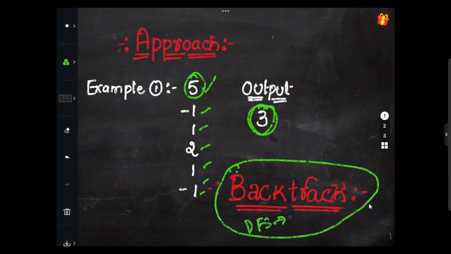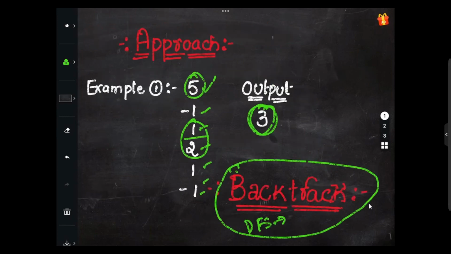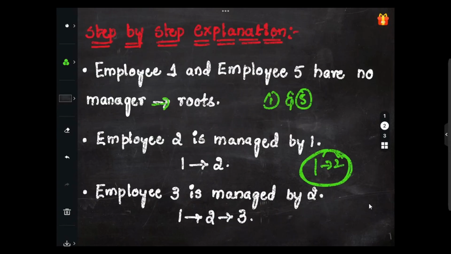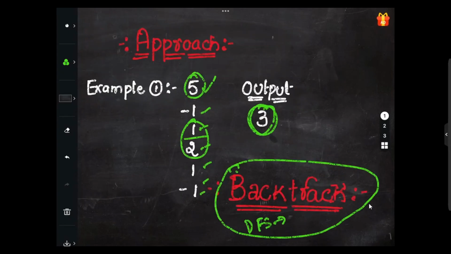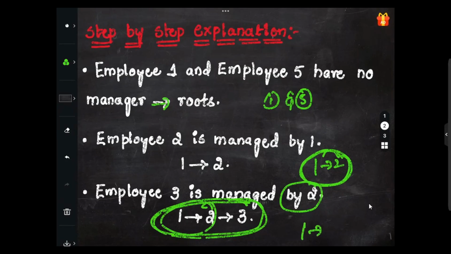Employee 2 is managed by 1. See here, employee 2 is managed by 1, right? So we can write it this way: 1, employee 2 being managed by 1. And employee 3 is managed by 2. So in this case we can write 1, 2, 3. Because 2 is already managed by 1 and 3 is managed by 2, we can write it this way, 1 2 3.